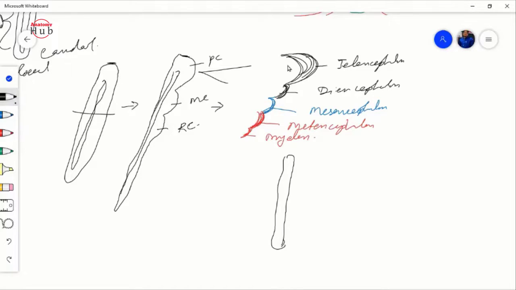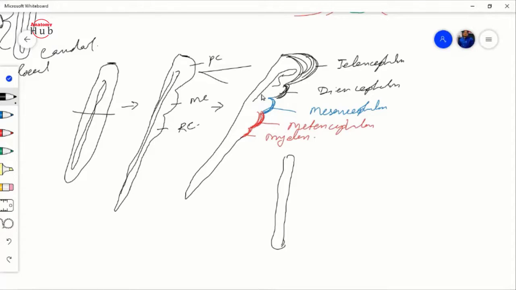So no doubt here you will find the same thing, your brain and spinal cord, right? And now you will find that this tube, this canal, will grow like this along with the telencephalon, and here also along with the diencephalon.